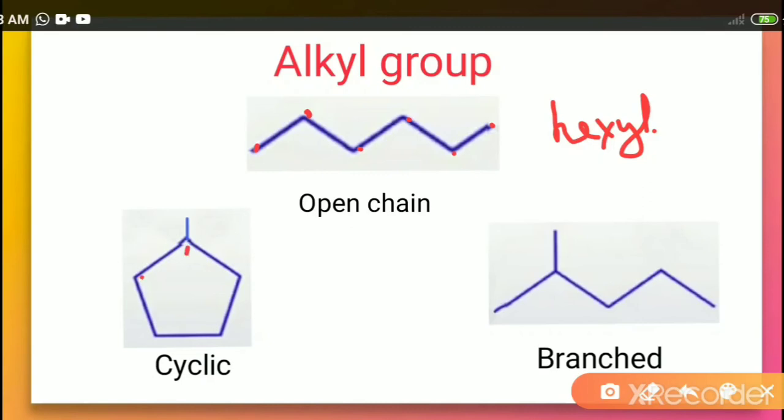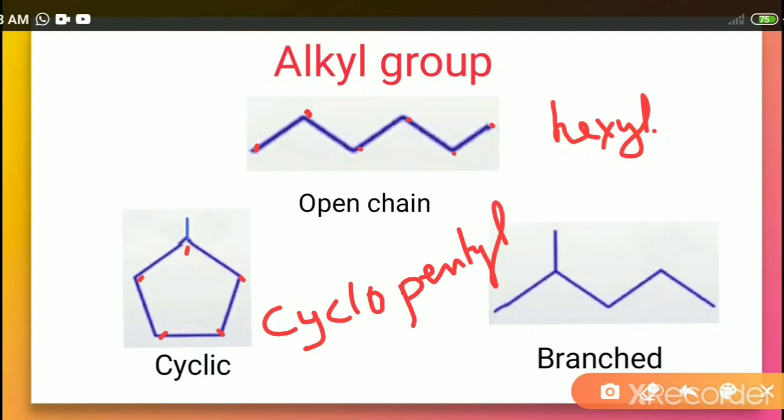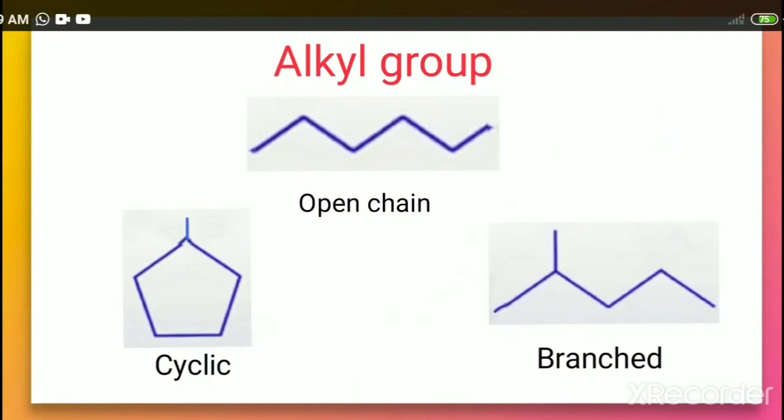In this one, 1, 2, 3, 4, 5, there are 5 carbon atoms, and all 5 carbon atoms are in a cyclic form. Therefore it is called cyclo, and this is 5 carbon, therefore pent, cyclopentyl. Similarly, this is branched because here there are 5 carbon atoms in a chain, and there is one branching at this carbon atom. So we can say that the alkyl group can be either straight chain, cyclic, or even branched.